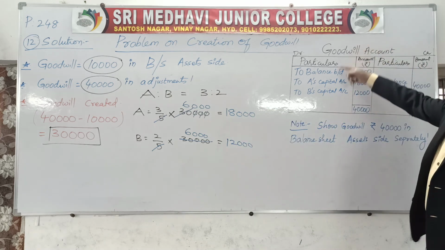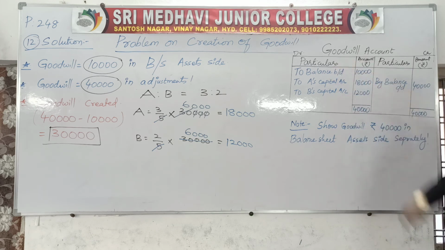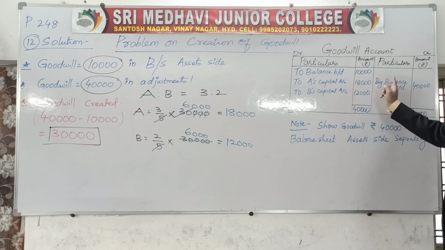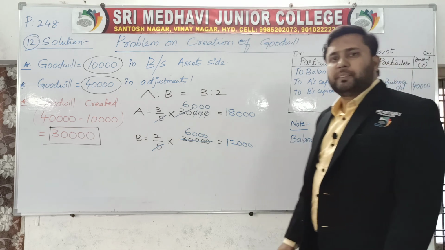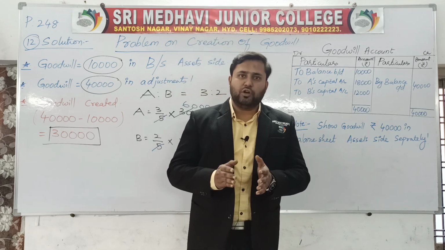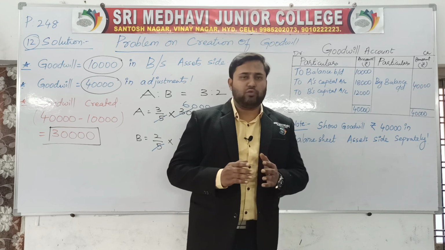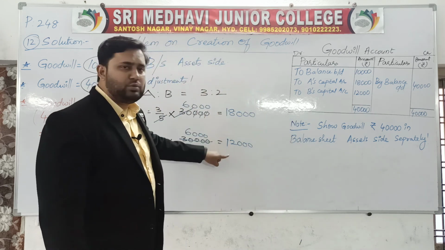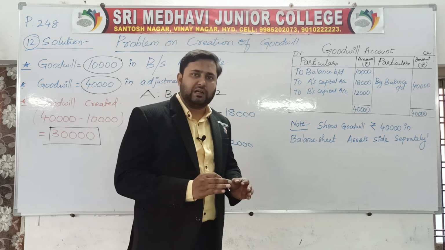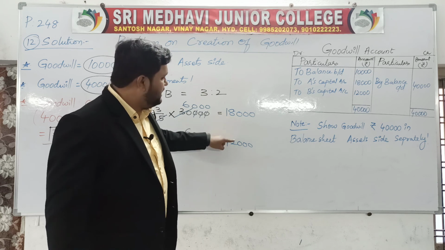This is how you need to prepare the goodwill account. Balance brought down of the goodwill. To balance brought down 10,000, which is given in assets. To A's capital account 18,000, to B's capital account 12,000. Total is 40,000. By balance carried down 40,000. Show 40,000 goodwill on the asset side. Whereas in the partners' capital accounts, show the goodwill: by goodwill account, A 18,000, B 12,000.